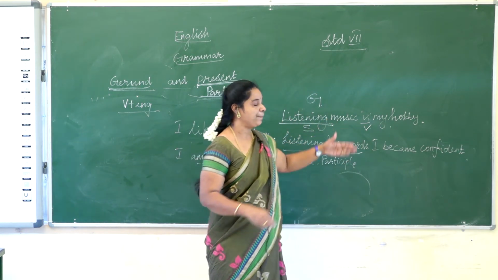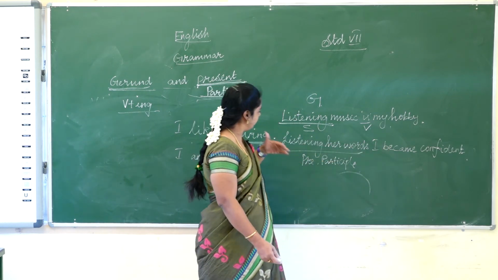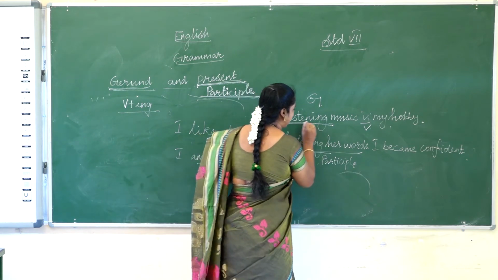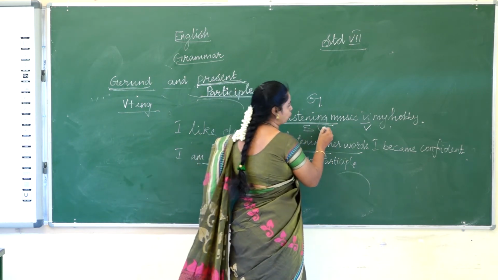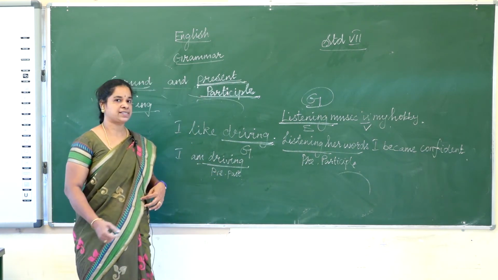Listening her words, I became confident. So two actions happen in the one sentence, so it is called present participle. This listening acts as a subject, so it is called gerund. Okay. Let me see some exercise.